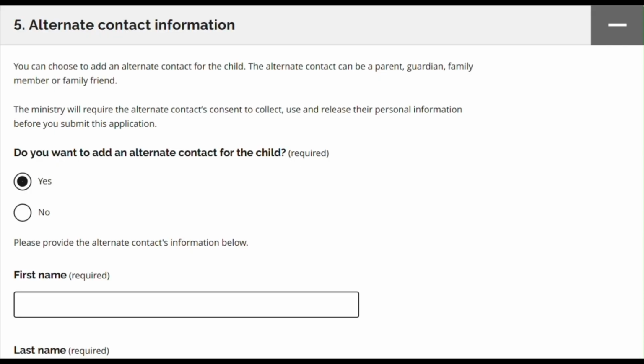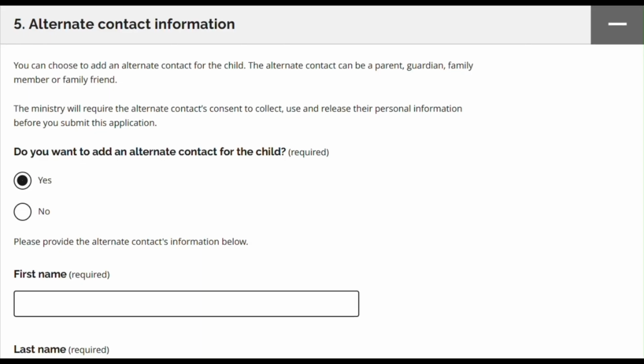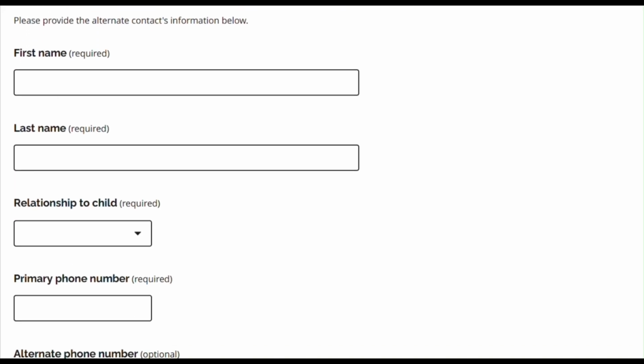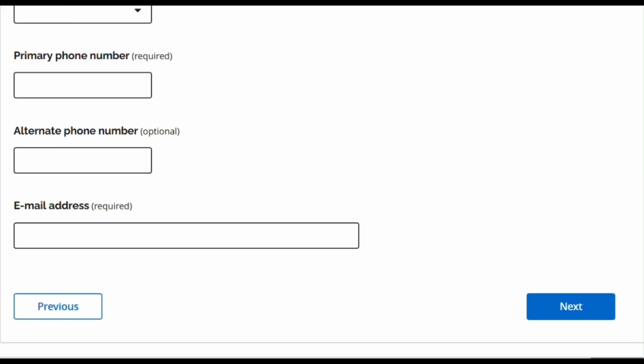Section 5. Alternate contact information. You may choose to list an alternate contact. An alternate contact is anyone you would like to be contacted or someone to access the child's application file. This can be another parent, guardian, family member, or family friend. You will need to provide their name, relationship, phone number, and email address.